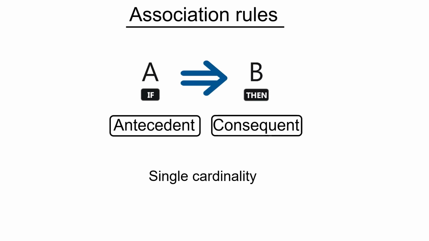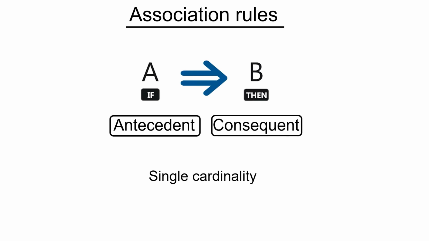Now, what I'm showing over here are single cardinality associations. What this means is I'm just associating one product with another product. You can also have pairs of products, A and C, associating with B, or you can have pairs of products associating with pairs of products, for example, A and C associating with B and D, and so on and so forth.